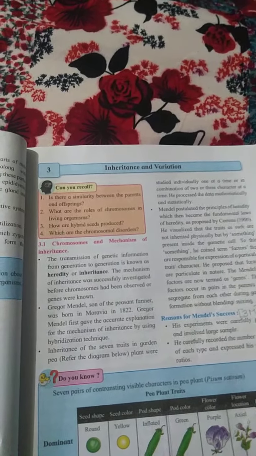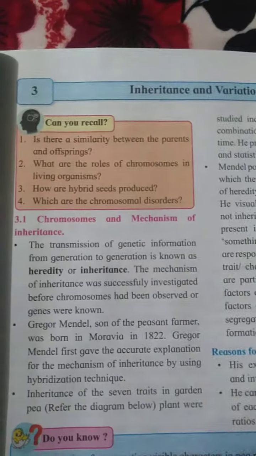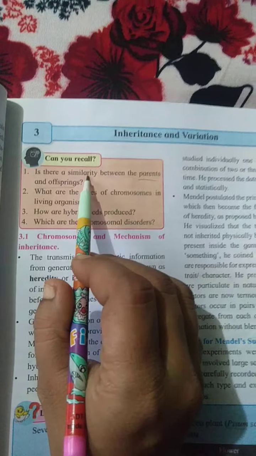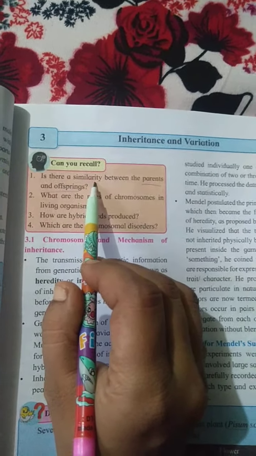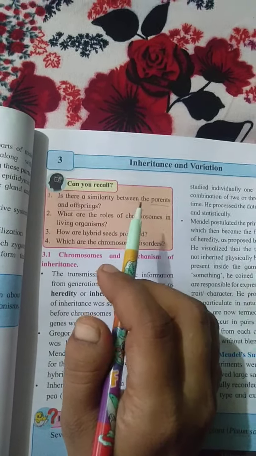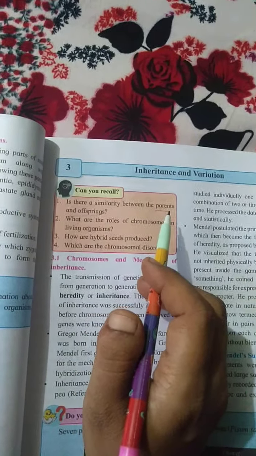The first question is: is there a similarity between the parents and offspring? Means, is there any similarity? Now you know that in the surroundings where you stay, each and every organism has offspring. Offspring means the baby.